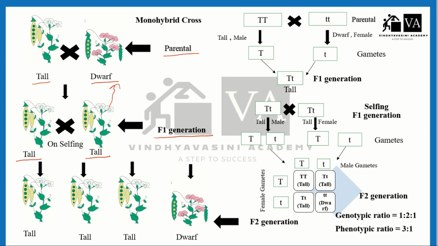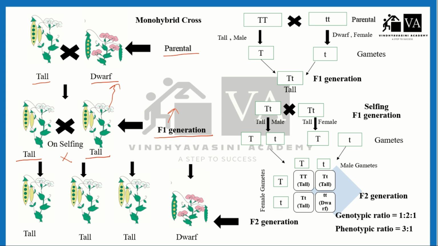He took tall and dwarf, but in the F1 generation, he found all the plants were tall. After selfing the tall plants of the F1 generation, he found 3 tall plants and 1 dwarf plant.